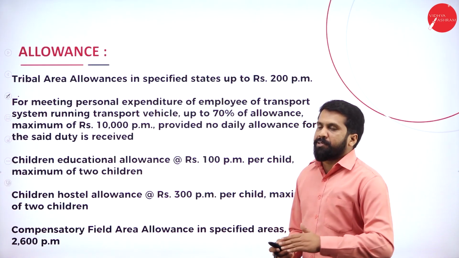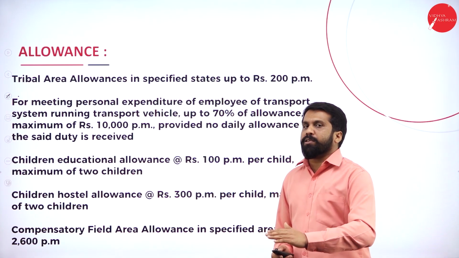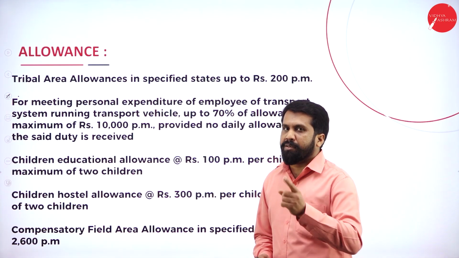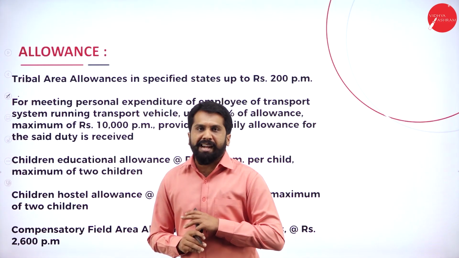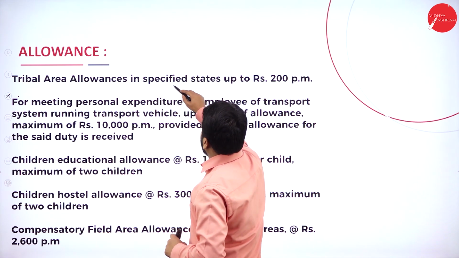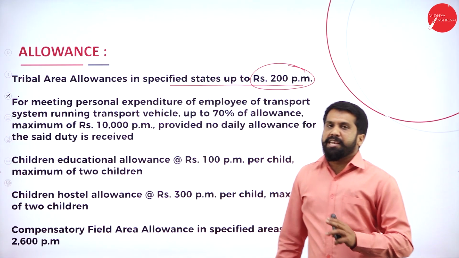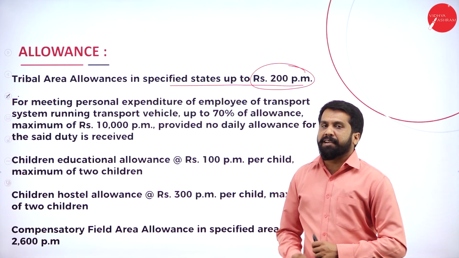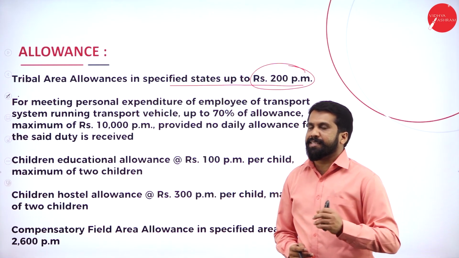Allowances. So allowances we already discussed. Some few important allowances, I will not go into detail now; while doing problems, again, you will understand. Just remember, they will not ask you in the question. Now, tribal area allowance is specified: up to 200 per month is exempted. If your workplace is near a tribal area, every month up to 200 of whatever allowance you get is exempt.